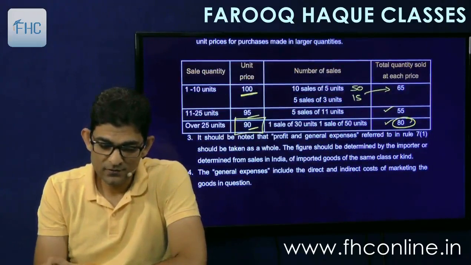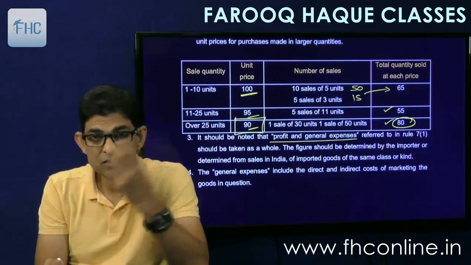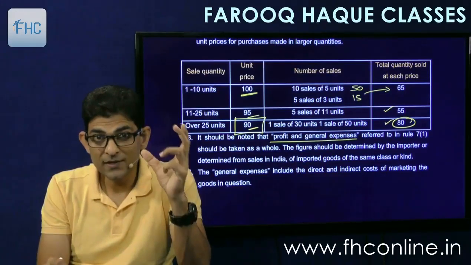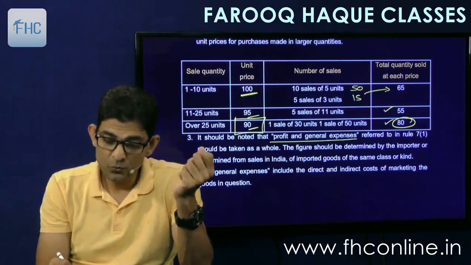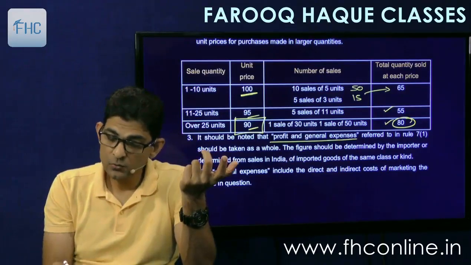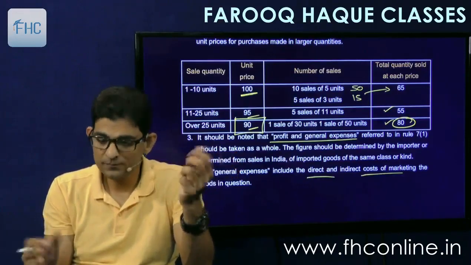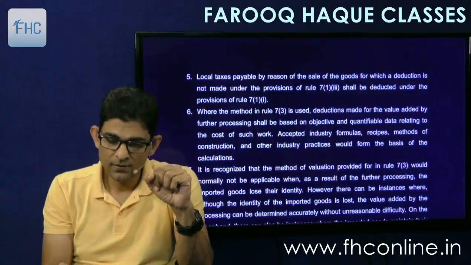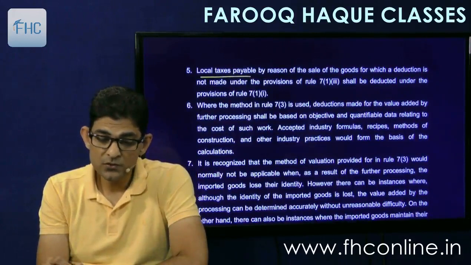So all simple points. And then third point says it should be noted that profit and general expenses referred to in rule 7.1 should be taken as a whole. Profit and general expenses means the GP. GP includes expenses, na? Hence I told you GP. GP margin includes expenses. The figure should be determined by importer or determined from sales in India of imported goods of the same class or kind. And general expenses include direct and indirect cost of marketing, etc., administration expense and all. And local taxes payable by reason of sale of the goods for which a deduction is not made under 7.1.3 shall be deducted under 7.1.1, obviously.